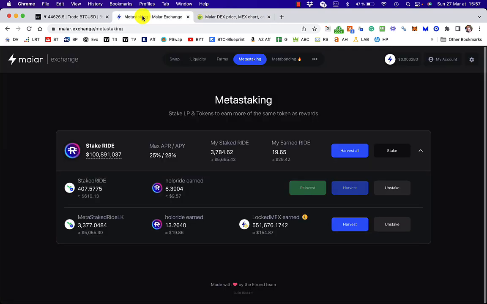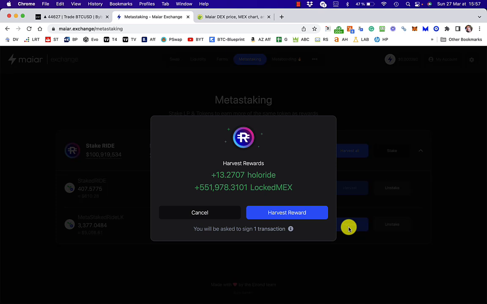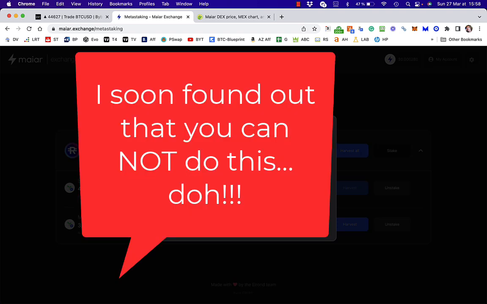Anyway, what I wanted to talk about today was, when I was over in the MetaStaking, what I did in the last video, I talked about this. I did a harvest, and I harvested some Holoride and some LockedMex. And what I did was I put the LockedMex into the MEX staking farm, and I put the Holoride into the RIDE staking farm. Now I realised by watching Go Guy Go's video this morning that what I could do is create liquidity with these two and then restake that in the MetaBonding.